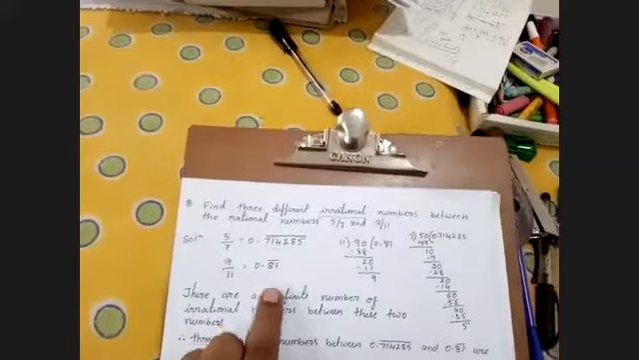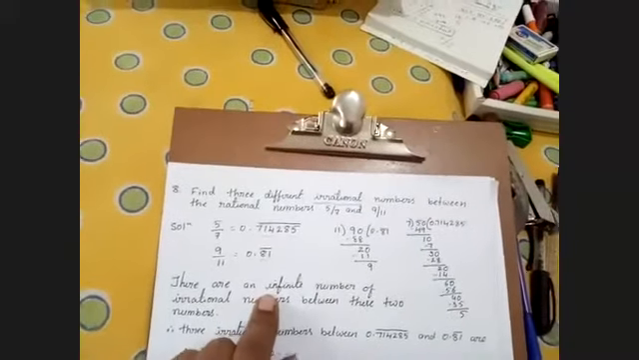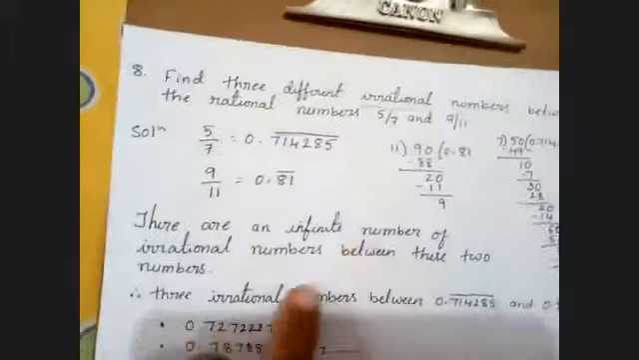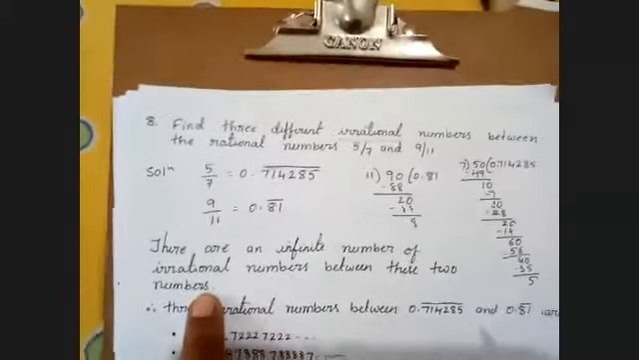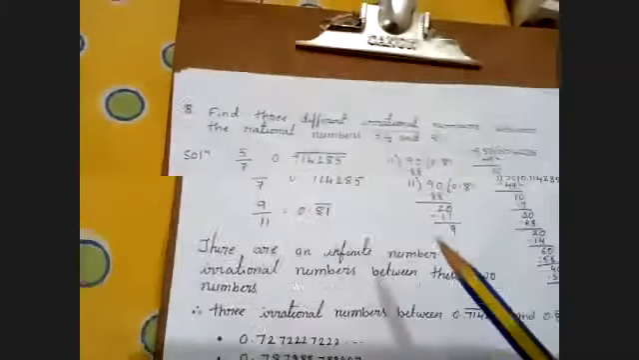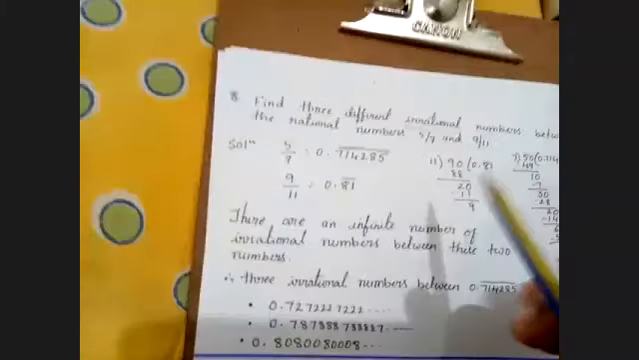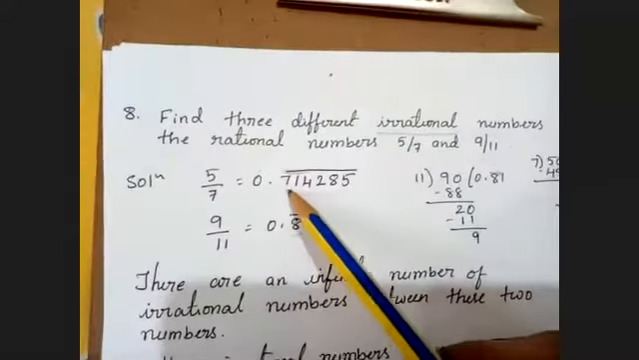As we learned in our previous class, between any two rational numbers we are getting infinitely many numbers. There are infinite numbers of irrational numbers between any two rational numbers. These statements already we discussed in previous class. So we just write any three. This is a very important question. Observe here. Here after the point I got 0.71.